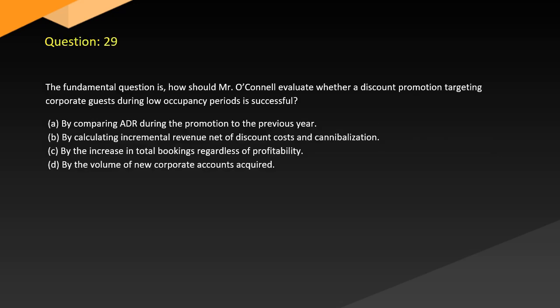Question 29. The fundamental question is, how should O'Connell evaluate whether a discount promotion targeting corporate guests during low occupancy periods is successful? A. By comparing occupancy during the promotion to the previous year. B. By calculating incremental revenue net of discount costs and cannibalization. C. By the increase in total bookings regardless of profitability. D. By the volume of new corporate accounts acquired.